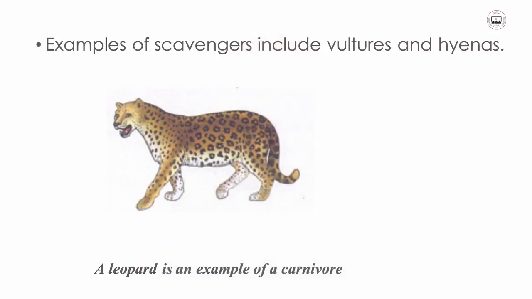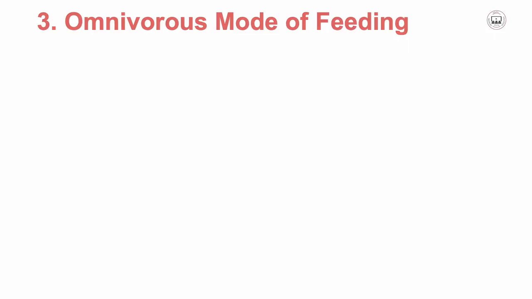Now, we might talk about the omnivorous mode of feeding. This is another group of animals which feed on both plants and animals. Let us discuss their mode of feeding.